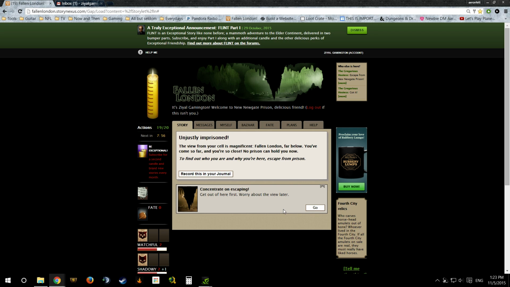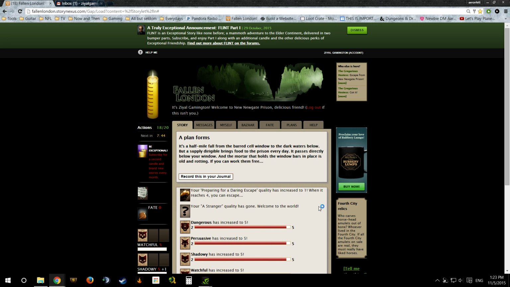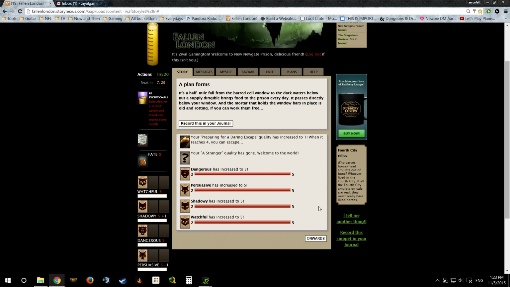Concentrate on escaping, okay? You're unjustly imprisoned. A view from your cell, magnificent. Fall in London far below. You've come so far and you're so close. No prison can hold you now. Concentrate on escaping. It's a half-mile from a barred cell window to the dark waters below. But a supply dirigible brings food to the prison every day. It passes directly below your window, and the mortar that holds the window bars in place is old and rotting. You can work them free.